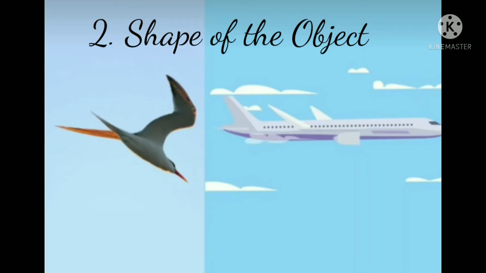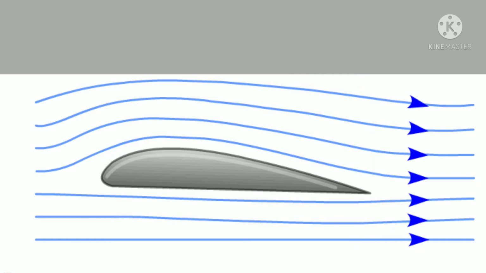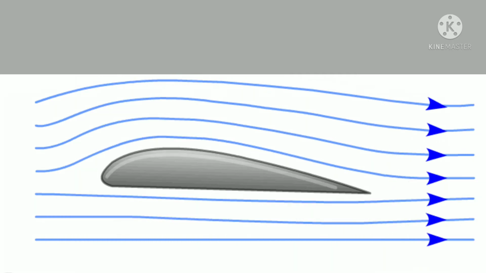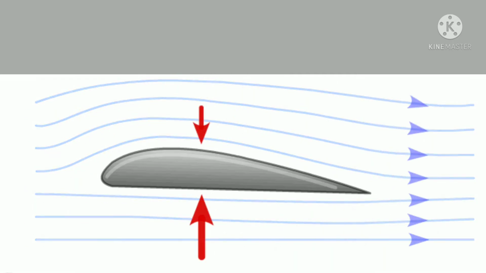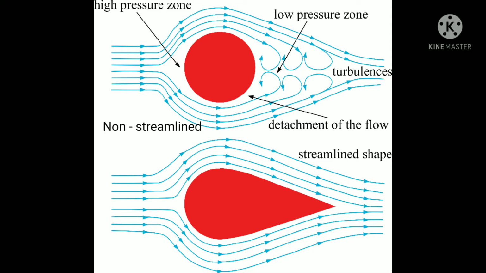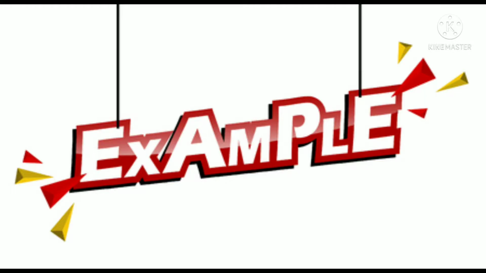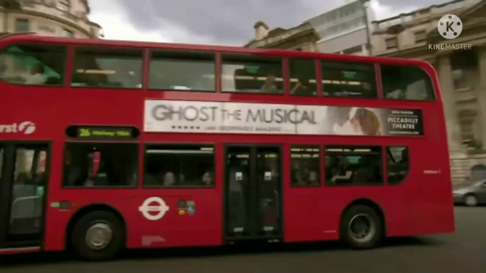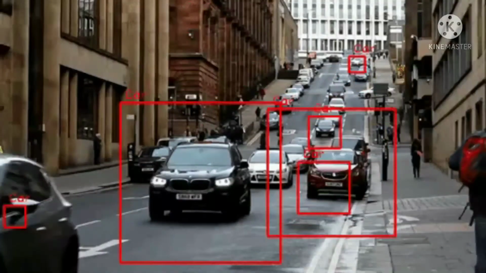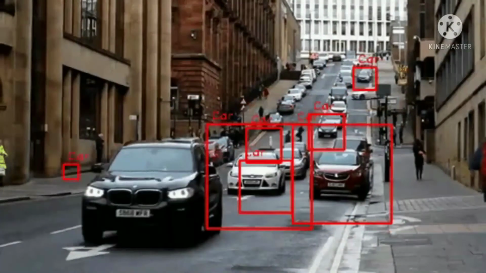Second is the shape of the object. If an object is streamlined, it faces less fluid friction. But if an object is not streamlined, it faces more fluid friction. For example, a bus will face more friction compared to a car.